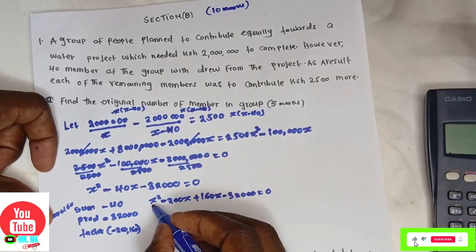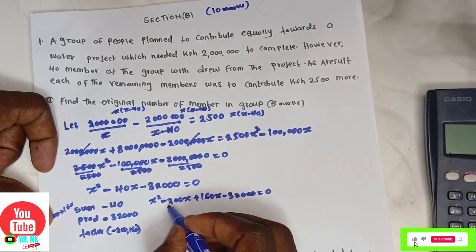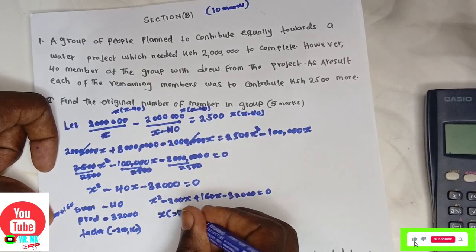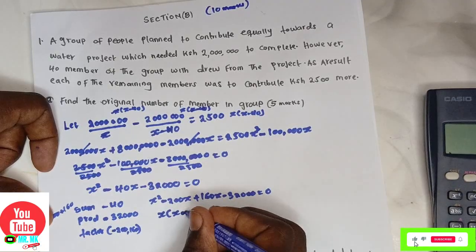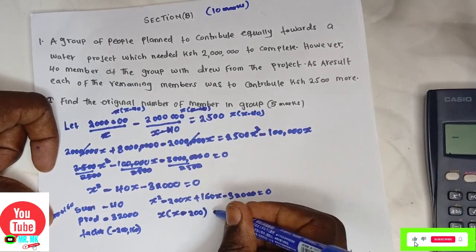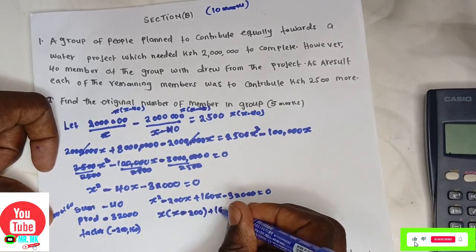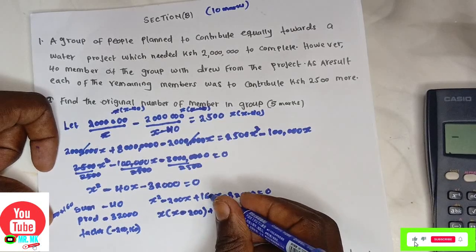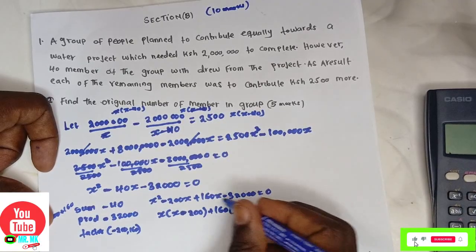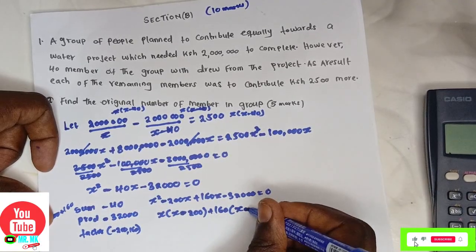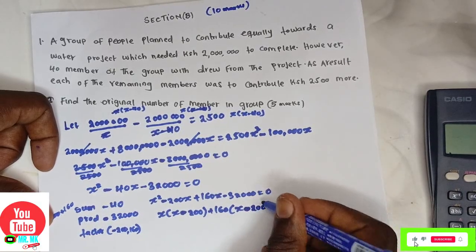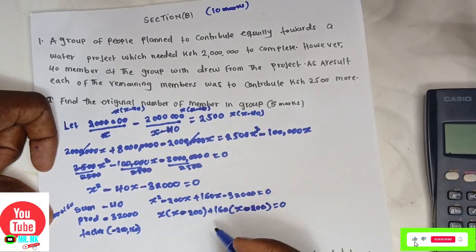Here x is common. x squared divided by x, I will remain with x, minus 200 divided by x, I will remain with 200. Here positive 160 is common, close the bracket. 160 divided by 160, I will remain with x, negative, because positive multiplied by a negative will be a negative. Now 32,000 divided by 160, I will still get negative 200, is equals to 0.